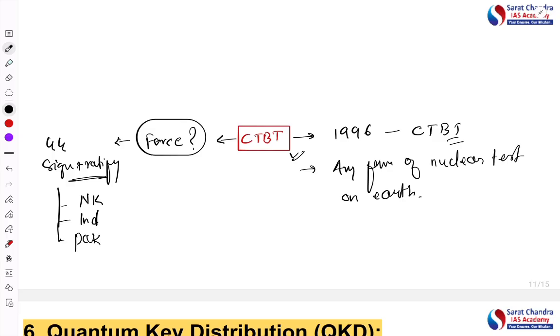The second problem is that there are signatories who have not ratified. For example, China and the US signed but have not ratified. So this way the CTBT, though it comprehensively bans the test, lacks enforcement because of lack of implementation. And because Donald Trump is going to lift the ban on the test, it can create another nuclear arms race, and that is the news.